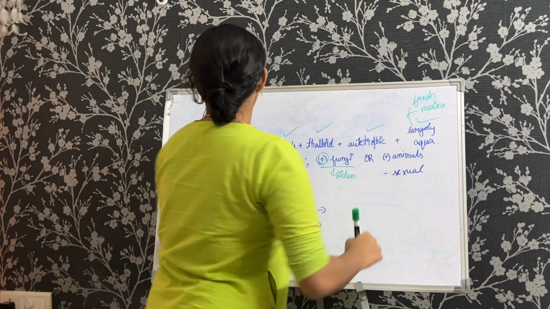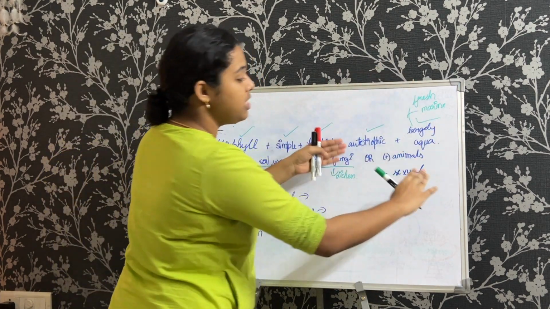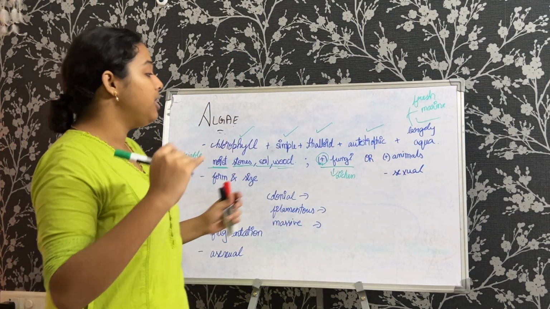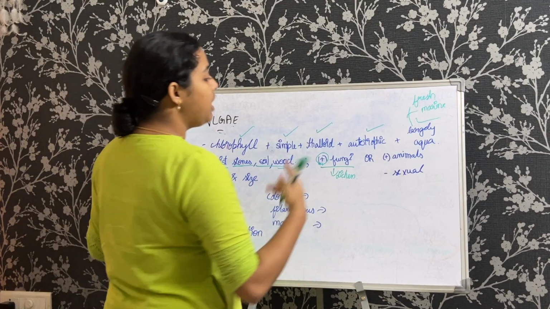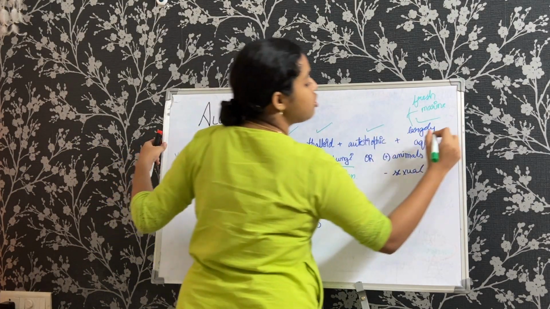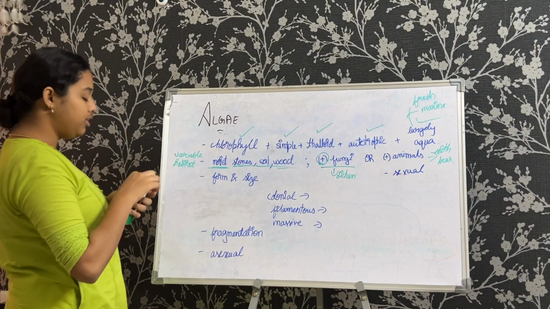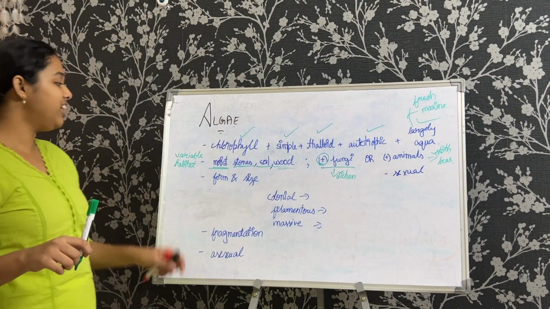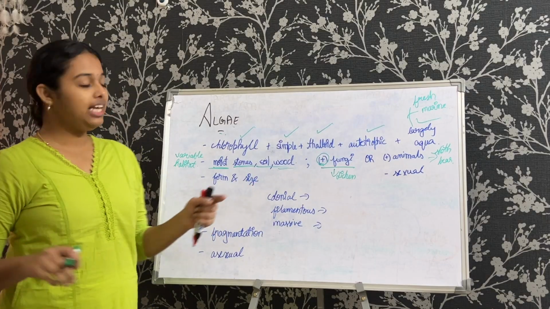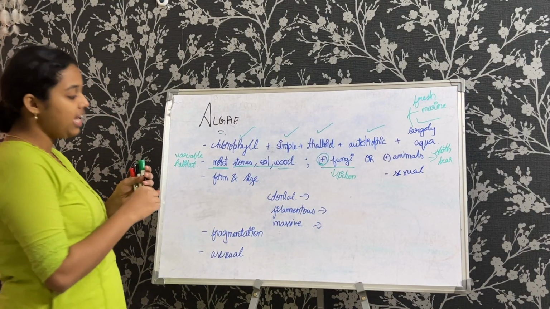Okay, now one more, they can also be found in association with animals on their bodies or based on some other features. Now that one example would be of the sloth bear. Okay, the sloth bear. So now that we have understood that, let us go on further. So now let us get to know about the form and size of algae. The form and size, again here they are variable.